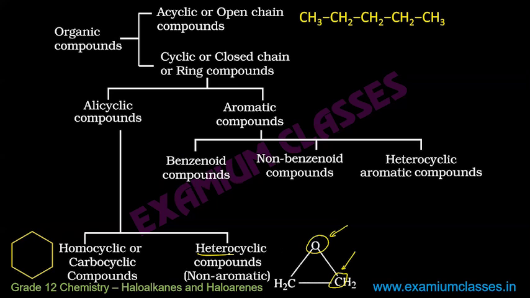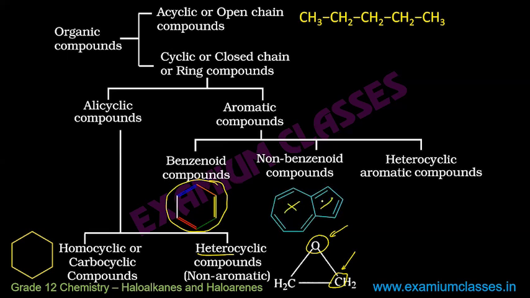Now we move to aromatic compounds. Within aromatic compounds we have benzenoid. Benzenoids are those which have a benzene ring. Non-benzenoid compounds do not have a benzene ring. If you see, both of these are not benzene rings, but still these are aromatic because of some conditions. We will talk about three conditions. If they follow these conditions, these are aromatic.